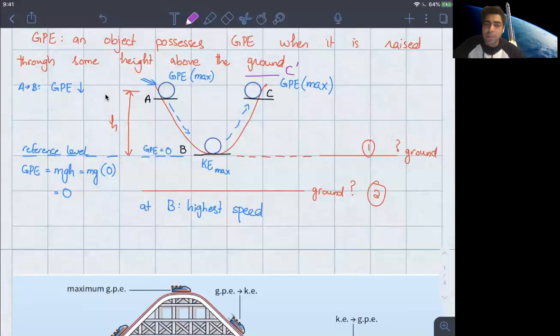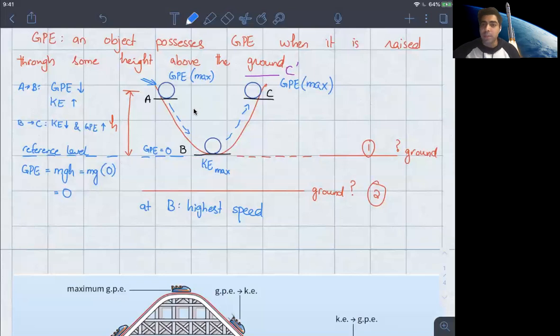Okay, so we'll just put that thought on hold for a bit as to why it cannot go up to C dash, because I wanted to add something else here which just slipped my mind. And that is that from A to B, the gravitational potential energy goes down, but kinetic energy goes up. And then from B to C, the reverse will happen. Kinetic energy falls and gravitational potential energy increases. So that sums up the entire scenario as to what's happening from A to B to C, and then from C back to B, back to A. The whole thing will just keep repeating.